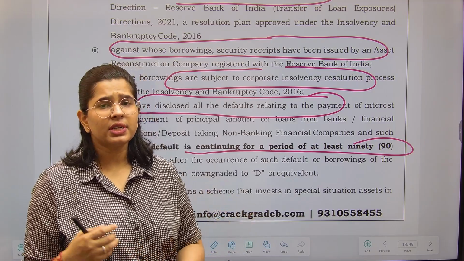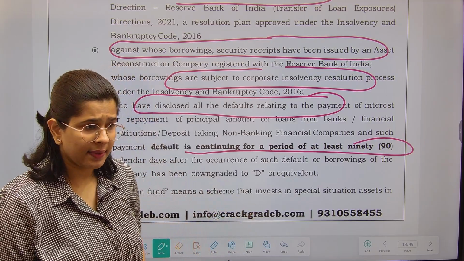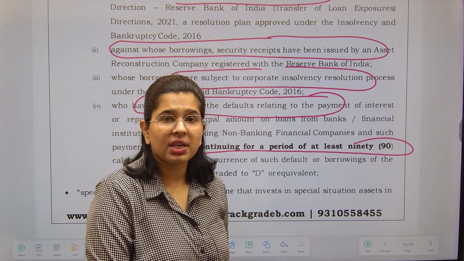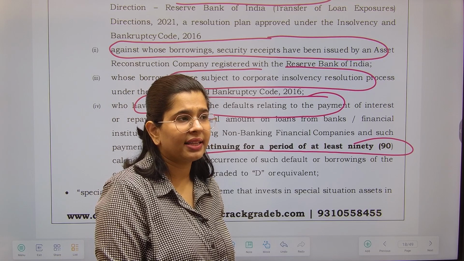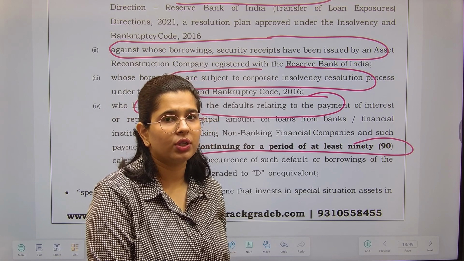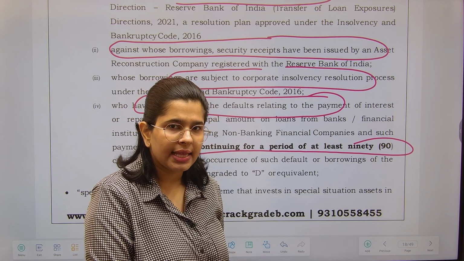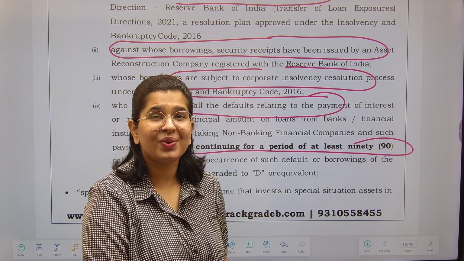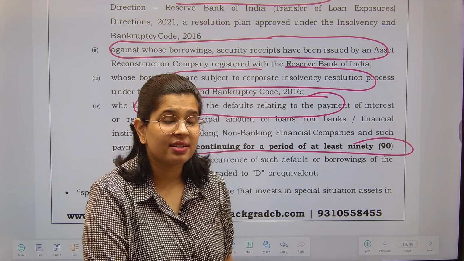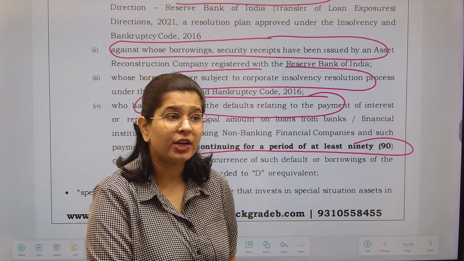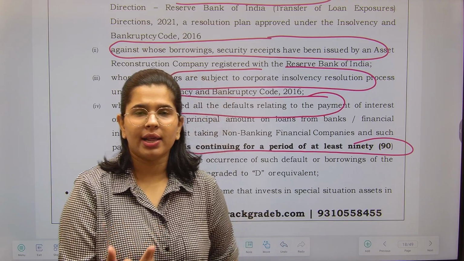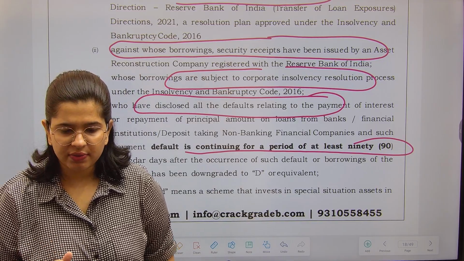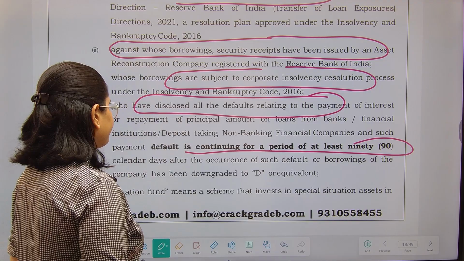Now in such kind of assets, why would one like to invest? See, there are chances. Suppose the face value of an asset is 1 lakh, then you can get it at 20,000 or 30,000. So the cost is less and profits can be higher, but profits can be lower as well. So there is a very high risk. You can earn a good profit, and it can also happen that you get nothing. So both kinds of things will be there. Okay.